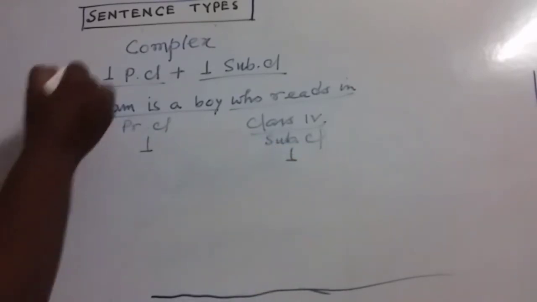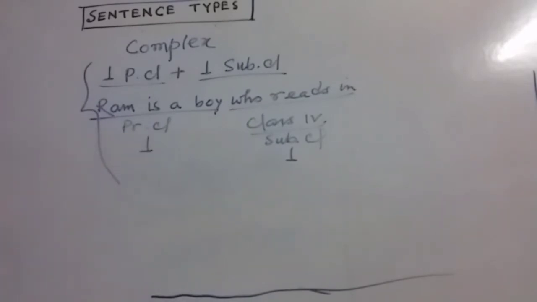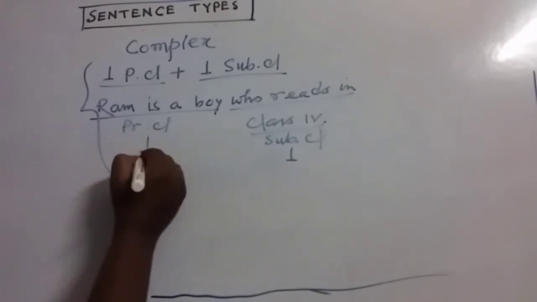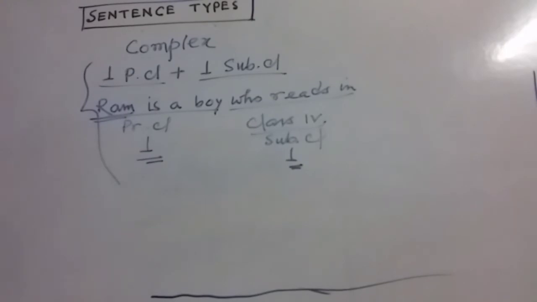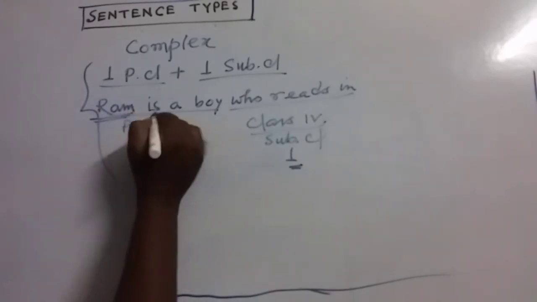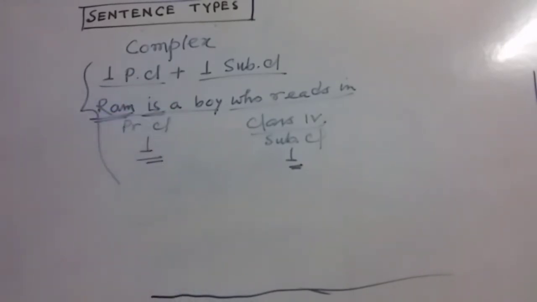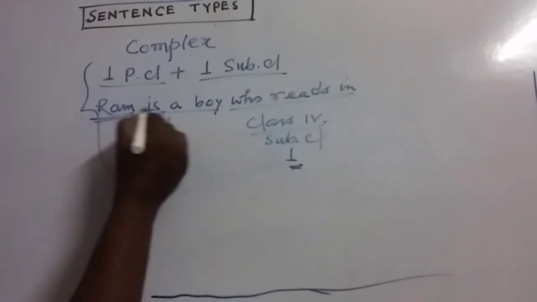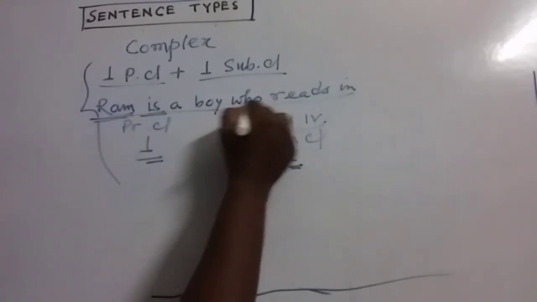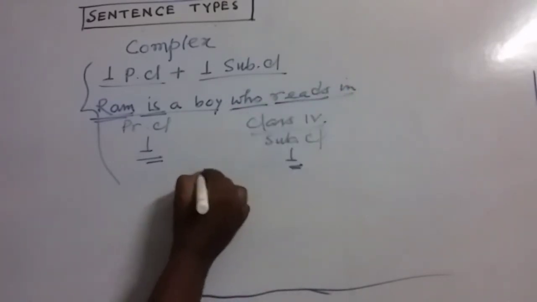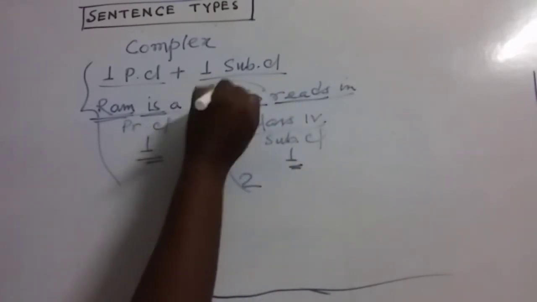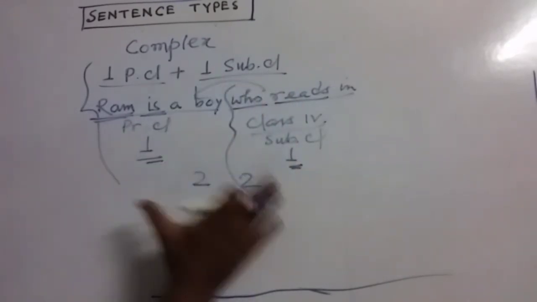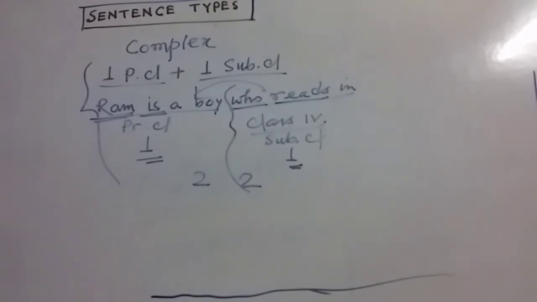My dear friends, these types of sentences are called complex sentences. So in a complex sentence, there will be only one principal clause and one subordinate clause. It means there must be two subjects and two verbs. Here you can see one subject, one verb. Again you can see another subject, another verb. But this part is dependent upon the principal clause. These types of sentences are called complex sentences.